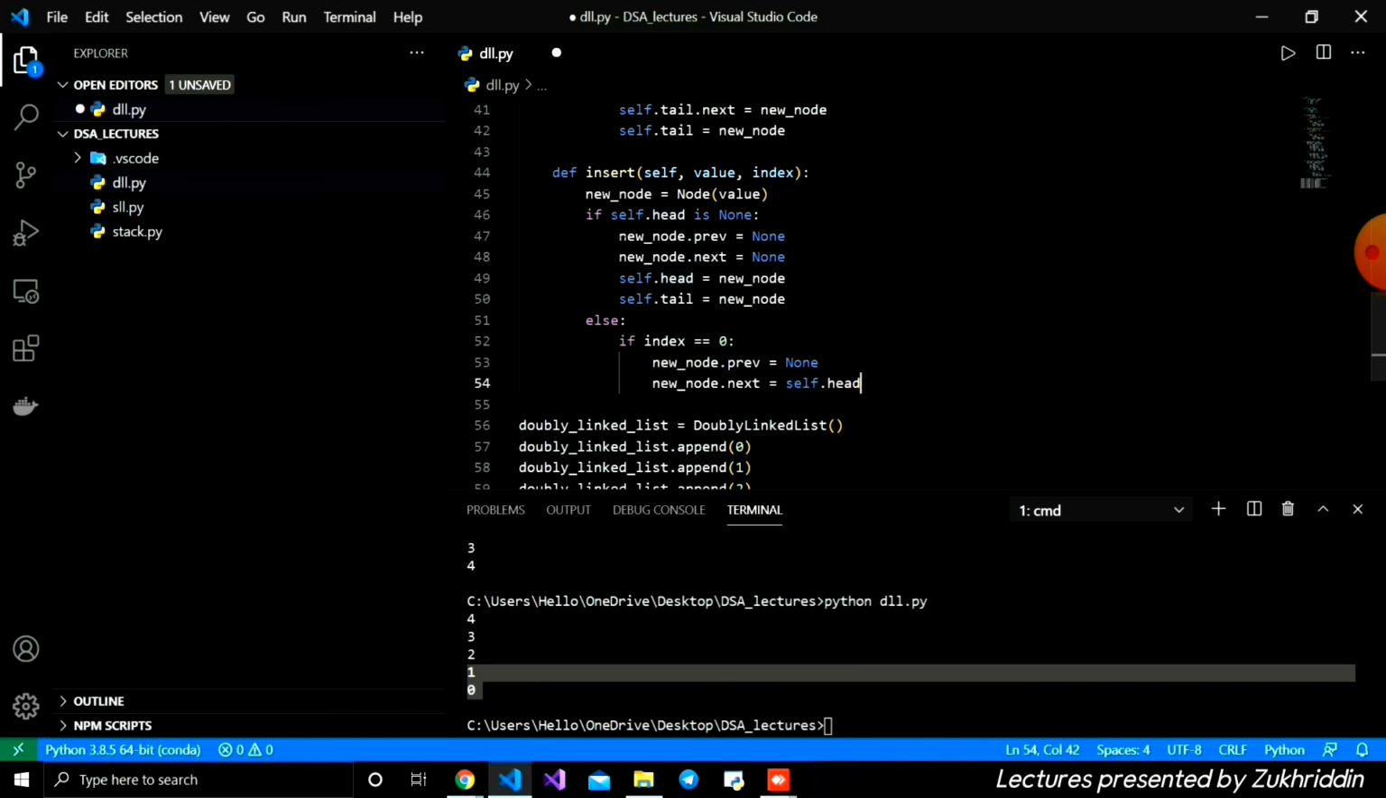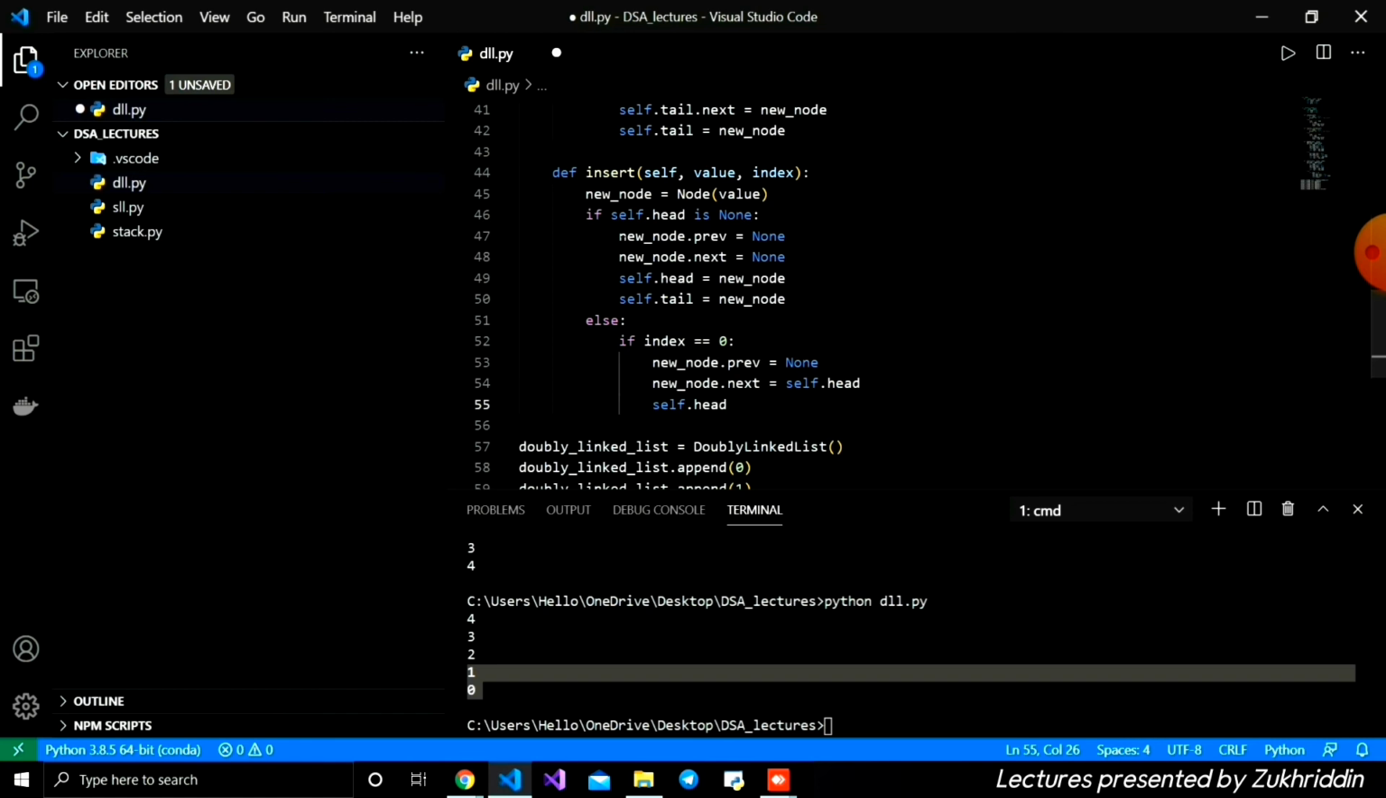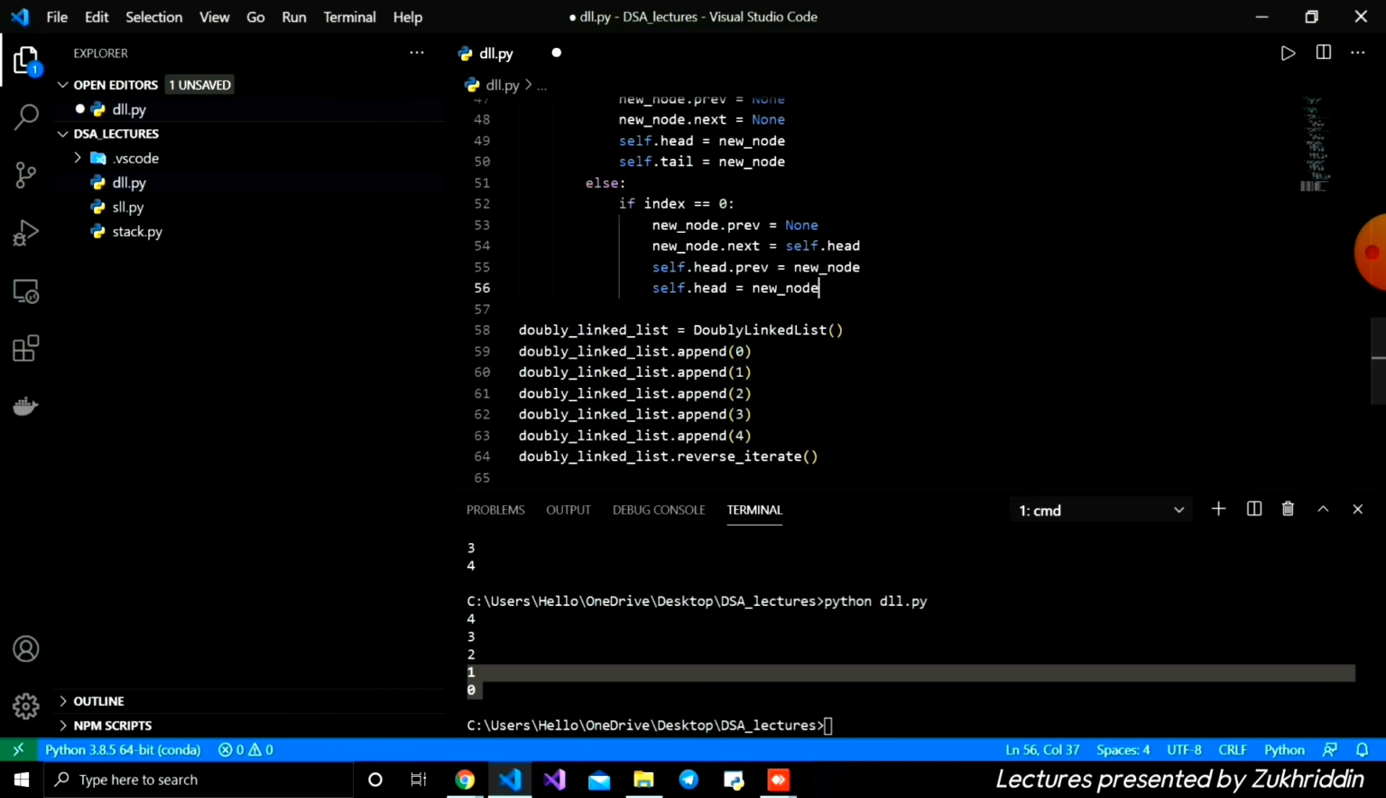Okay, and after that I'm going to write self dot head dot previous is equal to new node. And after that I'm going to write self dot head is equal to new node. Okay, and after that, for example, index is equal to some value. For example, we're going to add to the middle somewhere. Yes, for this we're going to write else.